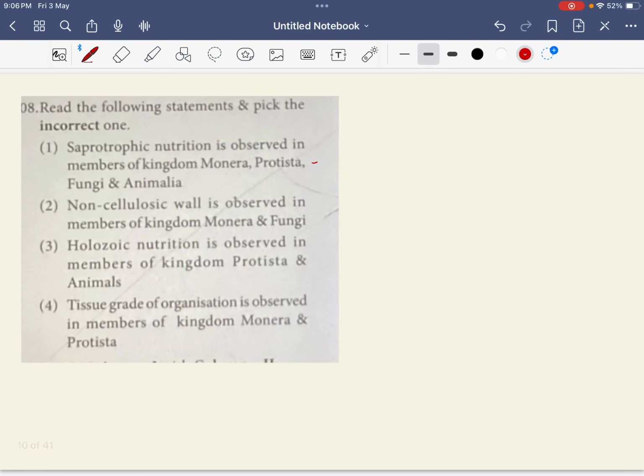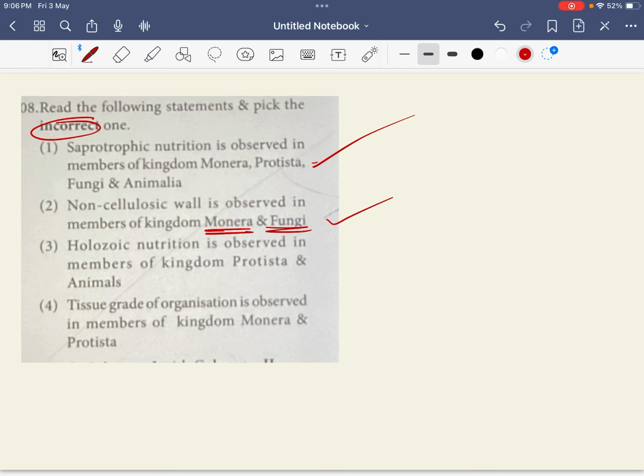Next question, read the following statements and pick up the incorrect one. So let's see. Saprophytic nourishment is being observed in the members of kingdom Monera, Protista, fungi, Animalia. True. Non-cellulosic walls are being observed in members of Monera and fungi. Of course, in case of fungi, we see it as a polysaccharide, chitin.